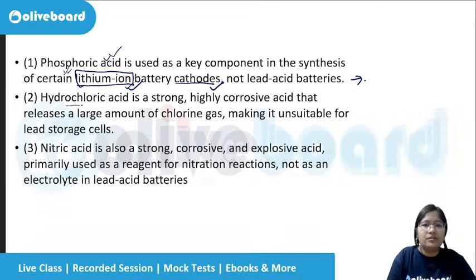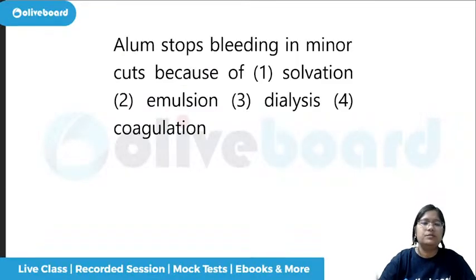Then for hydrochloric acid, nothing is there because chlorine already is there, so it will be highly corrosive, so nothing can be there. Nitric acid also is very strong, so that is why it also cannot be used. Next, coming to the alum.